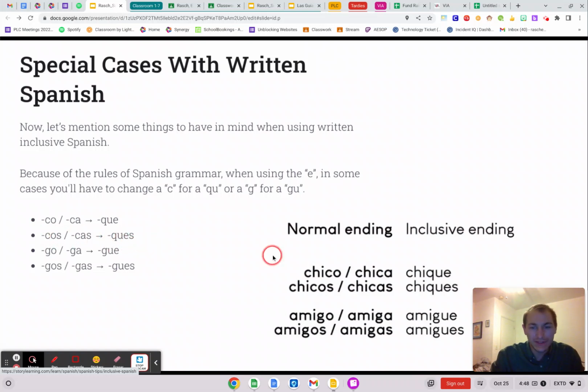You need to think of a word like this. Oh, chico. Chico or chica is going to become chique or chiques. This one's kind of like our amigo or our amiga becomes amigue or amigues. This one we've seen before.